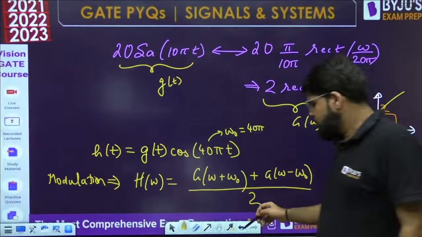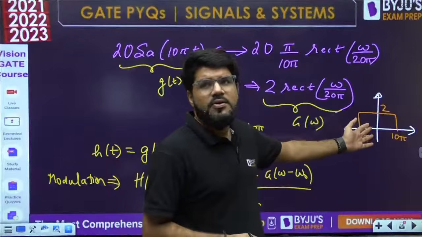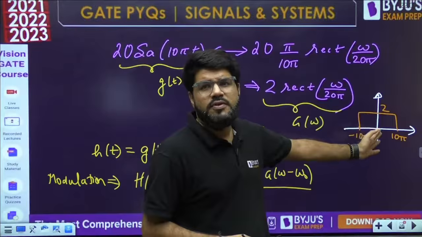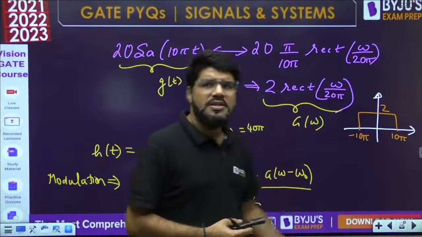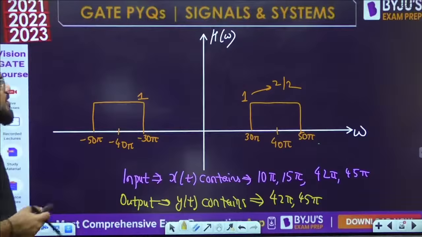If you only want to talk about G omega, what is this G omega? It is the frequency response of an ideal low pass filter. Only modulation has been applied, so it is shifted to the right and to the left, to the higher frequencies.